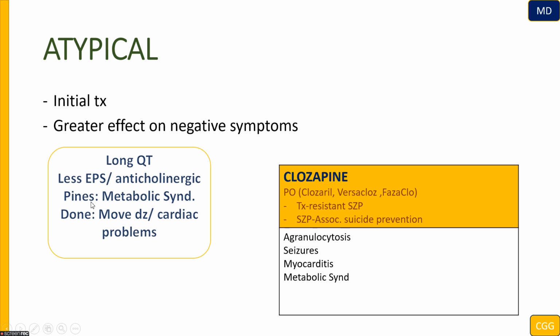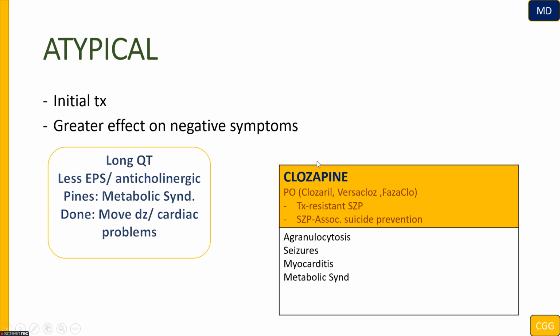Atypicals that end in "pine" are more common to cause metabolic syndrome such as hyperglycemia, dyslipidemia, and weight gain, and the atypicals that end with the "done" suffix are more prone to cause movement disorders or cardiac problems such as long QT syndrome. First, I wanted to talk about this atypical antipsychotic.